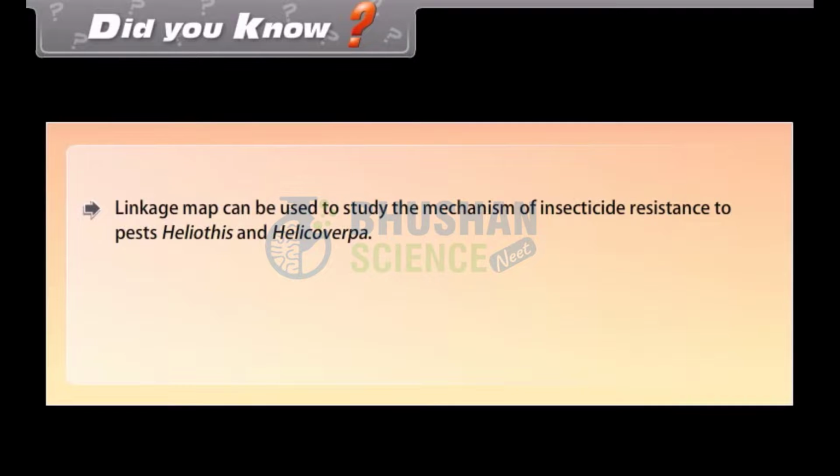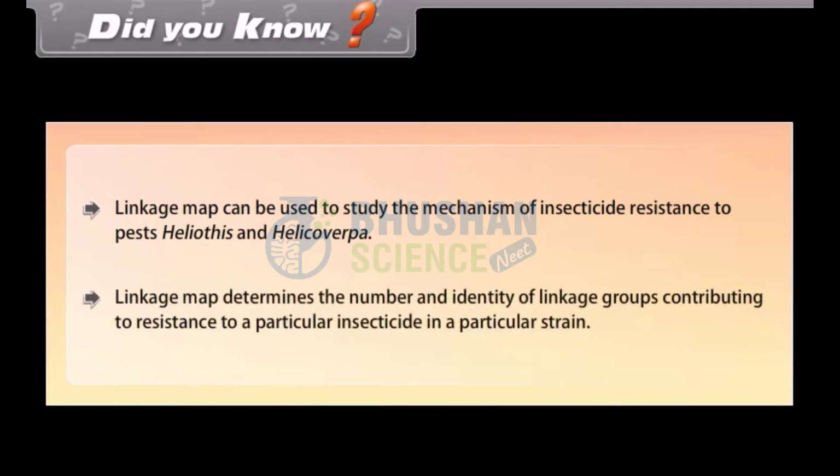Did you know? Linkage map can be used to study the mechanism of insecticide resistance to pests Heliothis and Helicoverpa. Linkage map determines the number and identity of linkage group contributing to resistance to a particular insecticide in a particular strain.